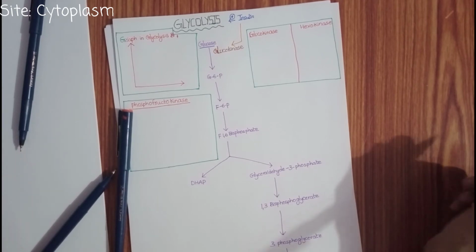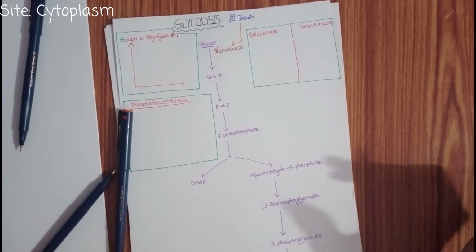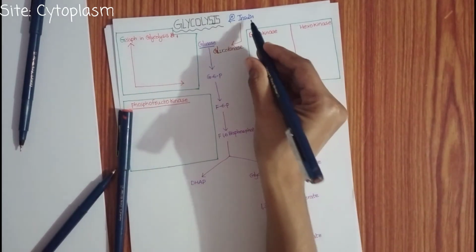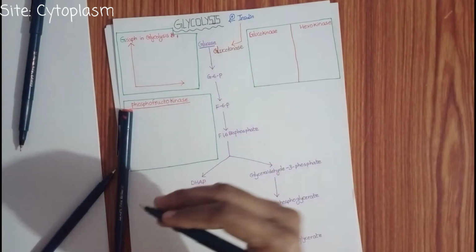For example, I have eaten a lot. That means I have an increased amount of insulin. This insulin will activate the glucokinase enzyme.